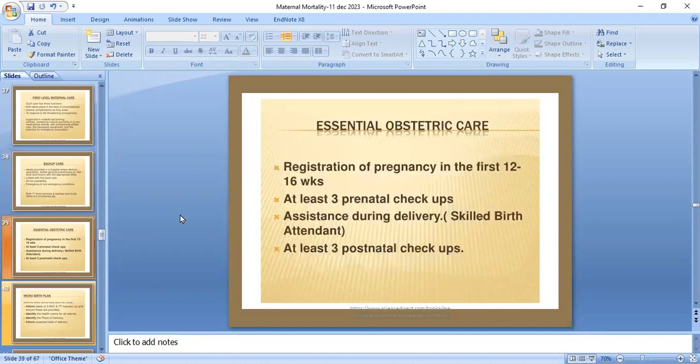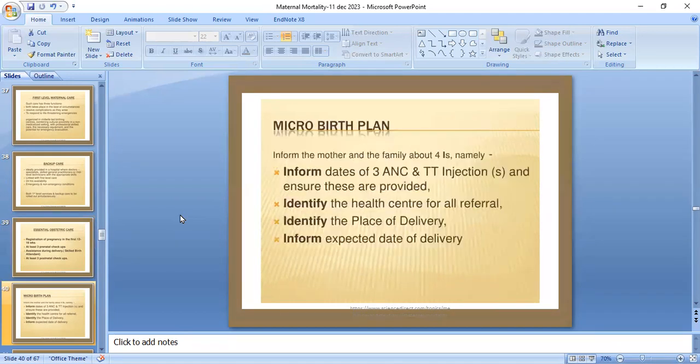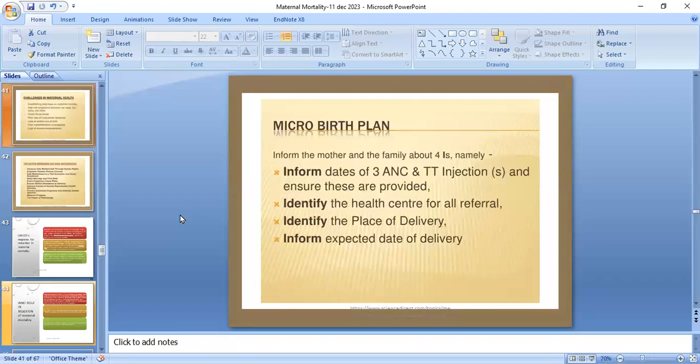Now the essential obstetric care. That is, the registration of pregnancy in the first 12 to 16 weeks and a free prenatal checkup, assistance during delivery by a skilled birth attendant, and at least three postnatal checkups. For a micro birth plan, inform the mother and the family about the four I's, that are namely: inform dates of three antenatal care services and tetanus toxoid injection and ensure these are provided, identify the health center for all the referrals, identify the placement, and identify the expected date of delivery.